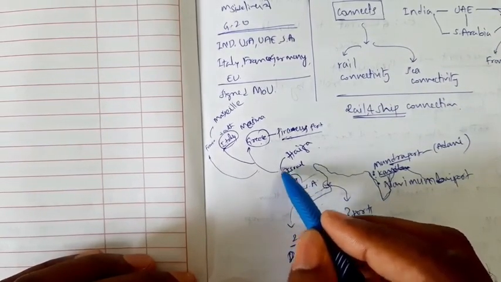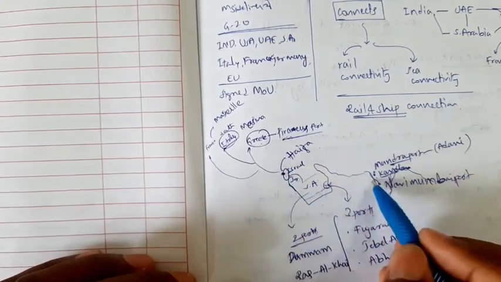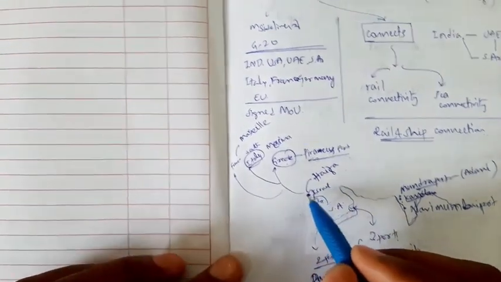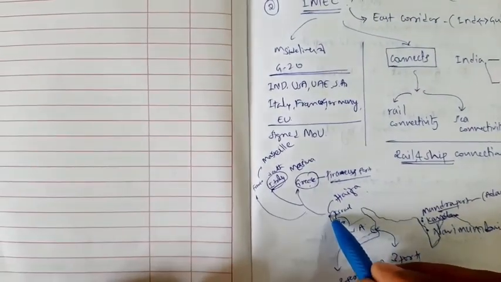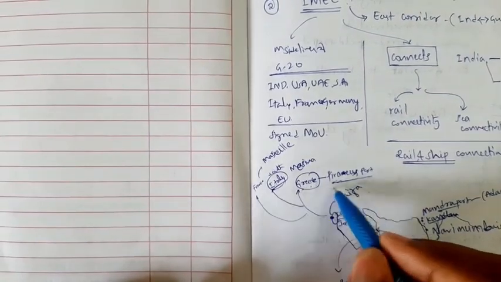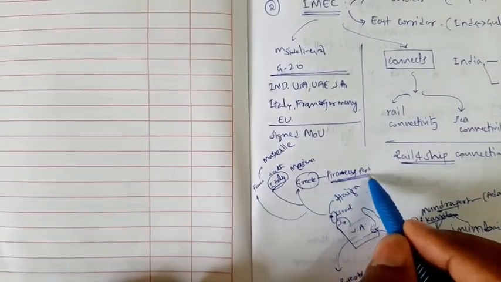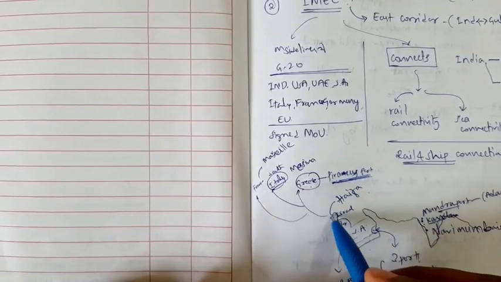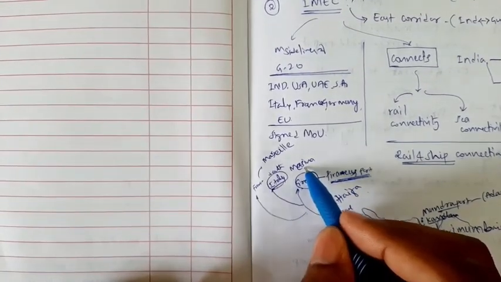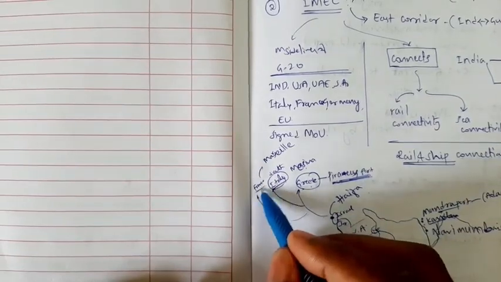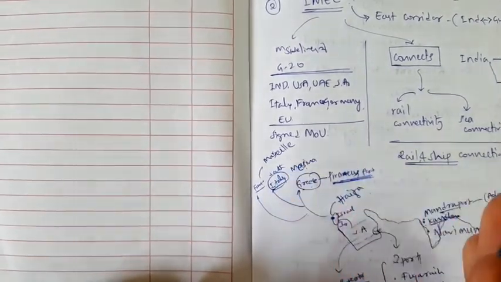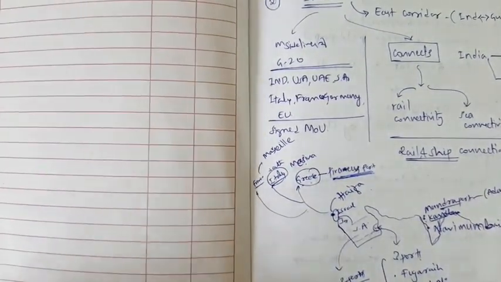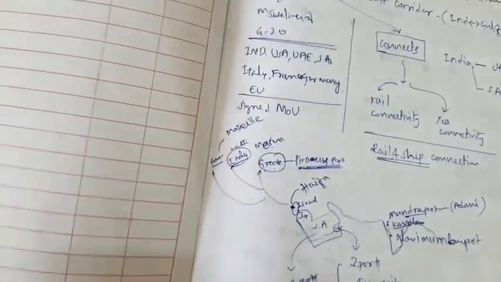Finally, in Israel, the Haifa port. Here the ship connection begins again, with Haifa port. After leaving Haifa port, it may reach Greece. In Greece, Piraeus port, which is owned by China. This is one tension India has, because it is owned by China. Or it may reach Italy, where there is Messina port. Or it reaches France, at Marseille port. That's all. These are the ports we have to remember. Once we make out the list, we have to revise all those ports.